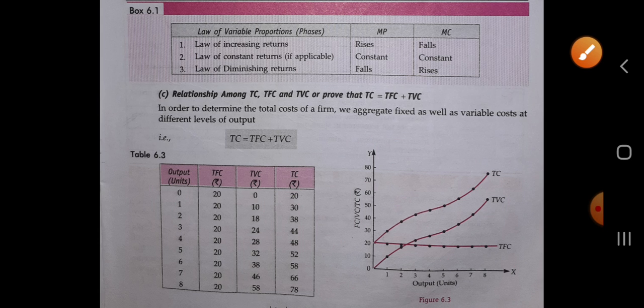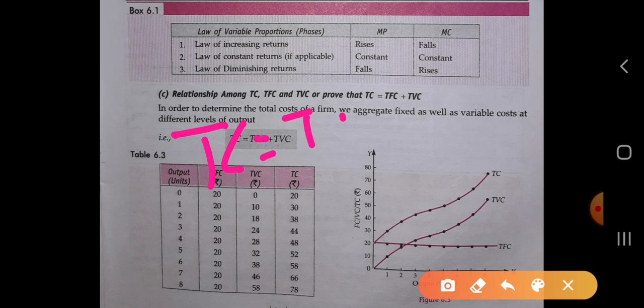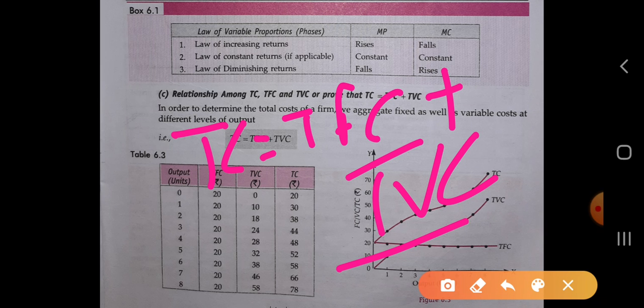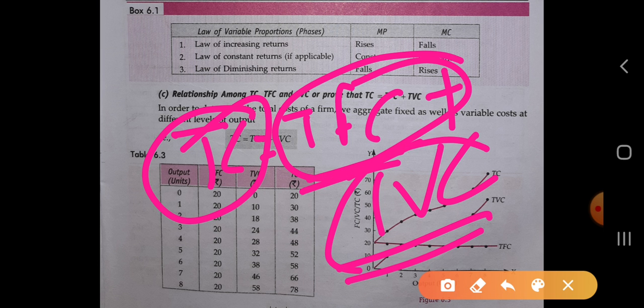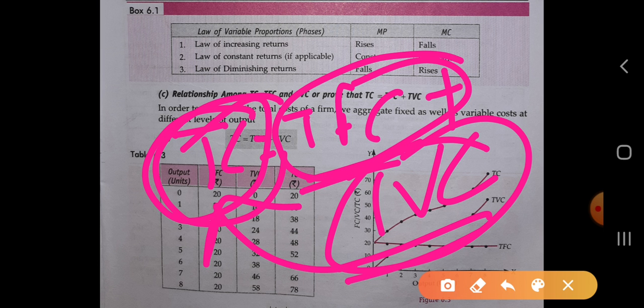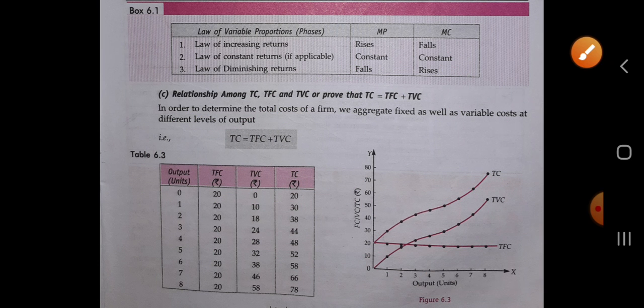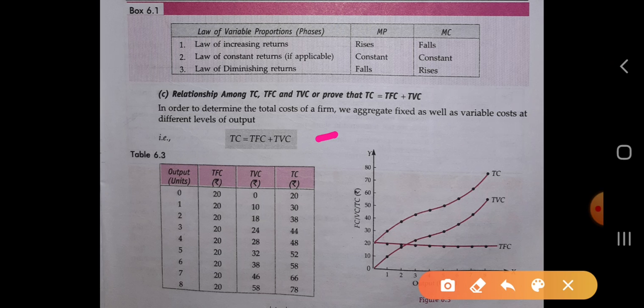So in order to determine the total cost of a firm, we aggregate, meaning add, the fixed as well as variable cost at different levels of output. Whenever we have to calculate, as we know, TC is equal to the sum of TFC and TVC. So whenever we have to calculate the TC, we add the fixed cost and the variable cost to calculate the value of total cost. So here we also do the same thing, that TC equals TFC plus TVC.